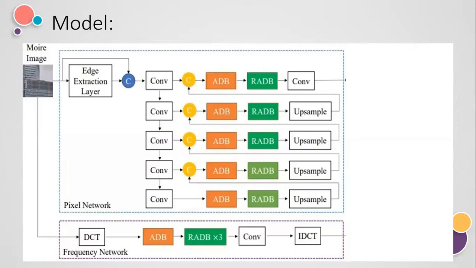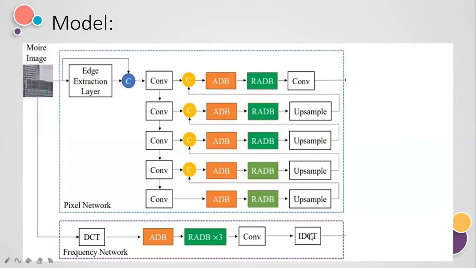We also applied a single ADB, 3 RADBs and a convolutional layer in this network. You must be thinking why we use ADB and RADB. I'll explain this in detail in the next slide. The final output image is obtained by applying the inverse discrete cosine transform at the end of this layer.